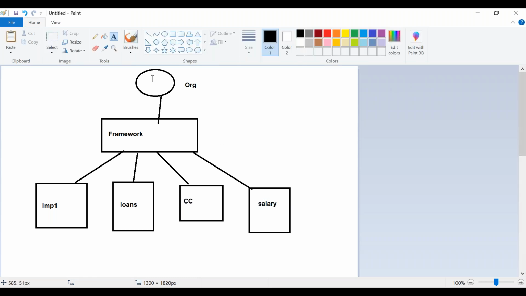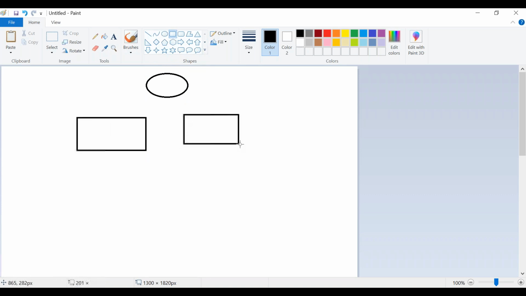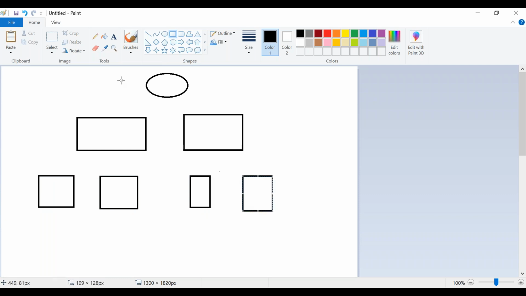Likewise, each and every organization will have a framework, but it's not mandatory. Suppose I have something like a Citi organization. Citi provides services for banking as well as insurance, let us say. We can have an account in Citibank, and we can also have insurance for our vehicle from Citi. Let us consider that I have four implementation applications.